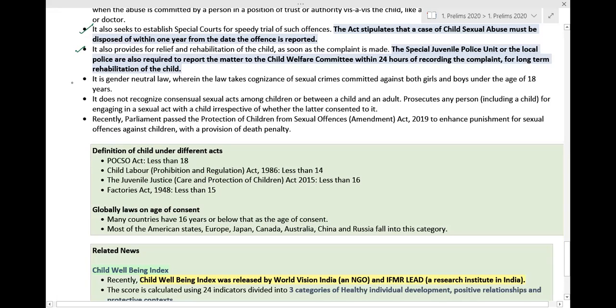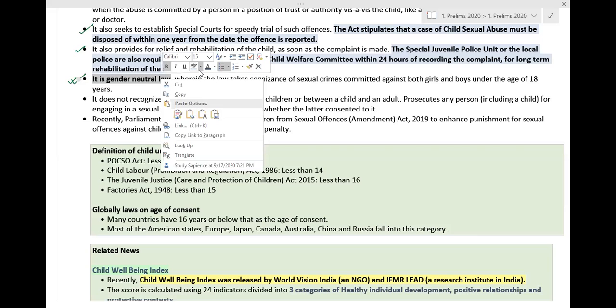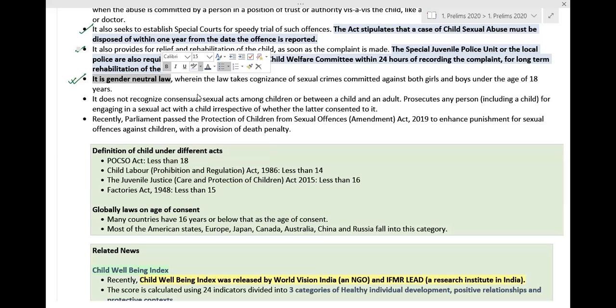It is very important: it does not only talk about the girl child, it is a gender neutral law. Sexual offenses may be committed against a female child as well as a male child. That's why it is gender neutral, wherein the law takes cognizance of sexual crimes committed against both girls and boys under the age of 18 years.